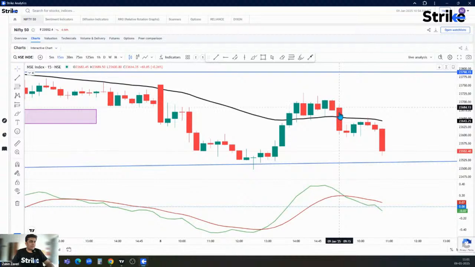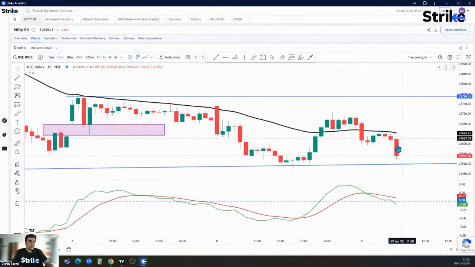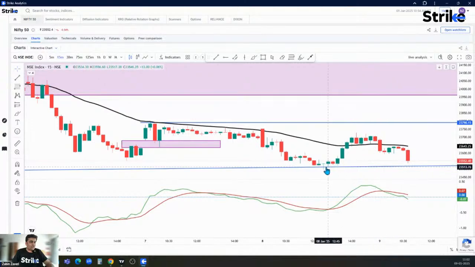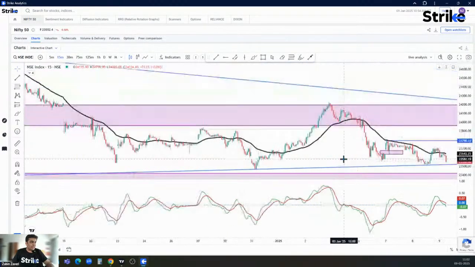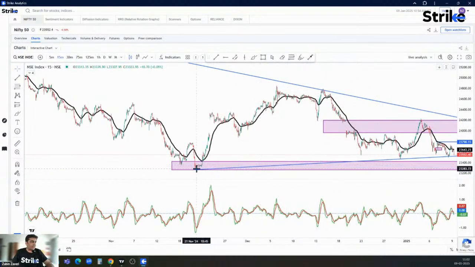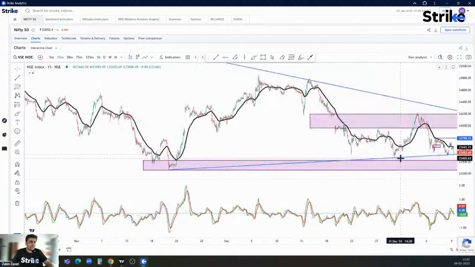Now, what has happened is today, in the first 15 minutes itself, Nifty has broken below the 40 EMA, came up a little bit, bounced back a little bit, took resistance once again from the same level, and in the last 15 minutes, Nifty again made a day low, and it finds a strong support from the previous day's low and this particular trend line that we have drawn on the daily time frame chart, connecting the lows of 21st November and 31st December.